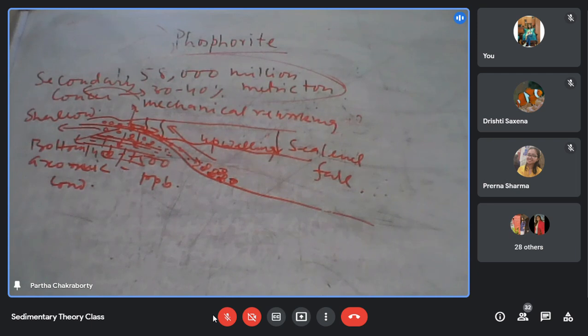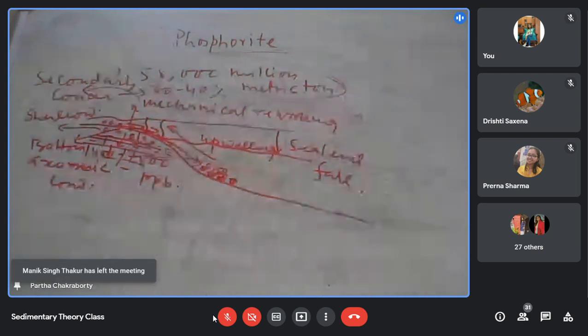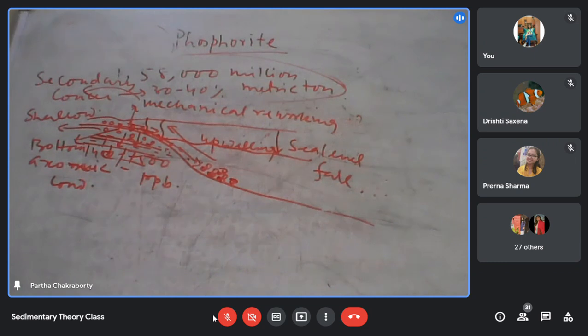You require a sea level high stand, you require a huge platform for organic proliferation, you require the phytoplankton bloom, you require the concentration of the phosphate in the water column. But to make it a phosphorite deposit, you also require a sea level fall and mechanical reworking of the original phosphate and its reconcentration as a secondary deposit.